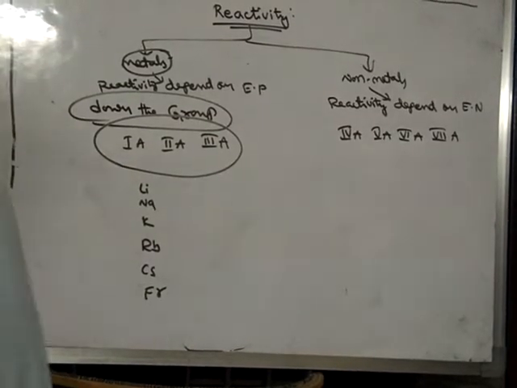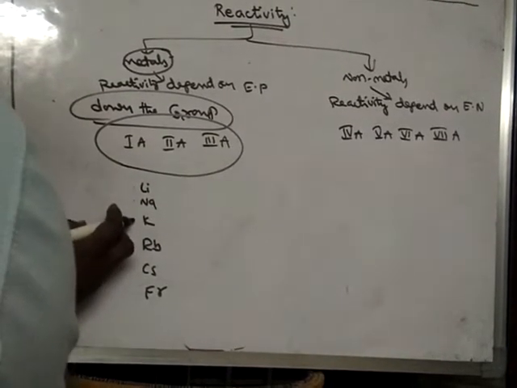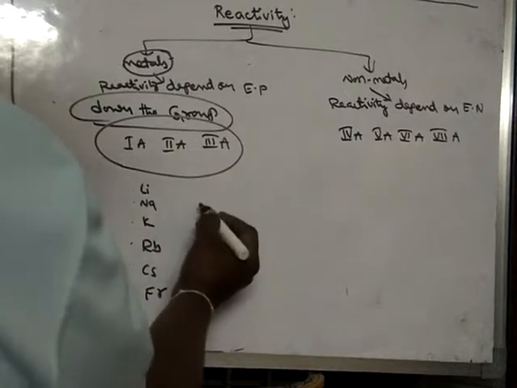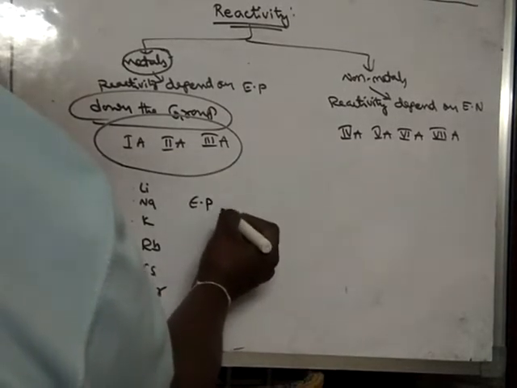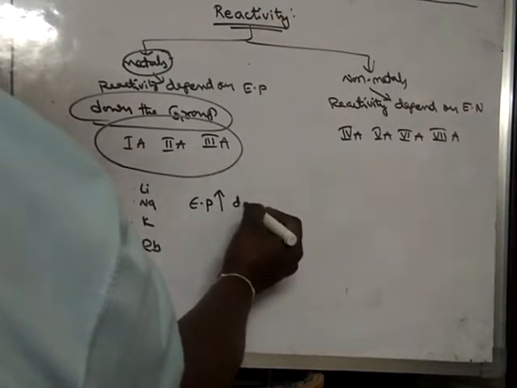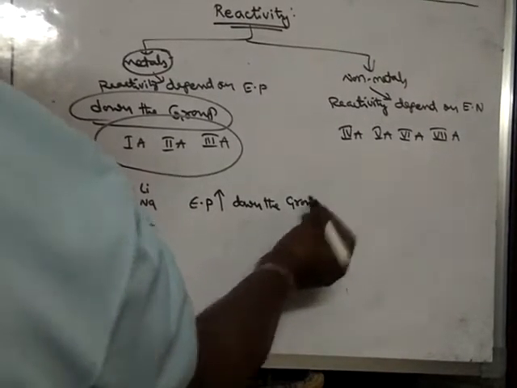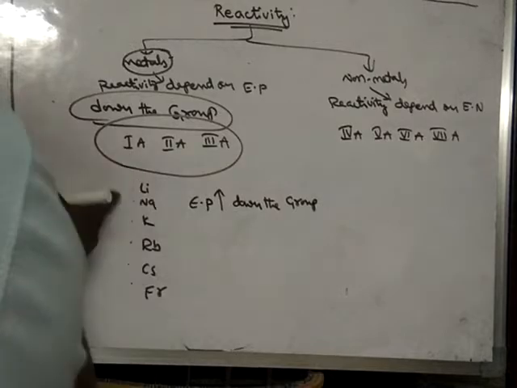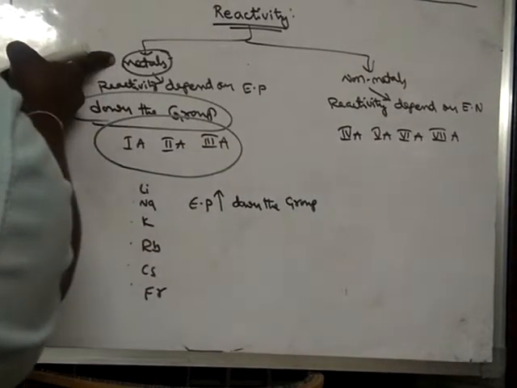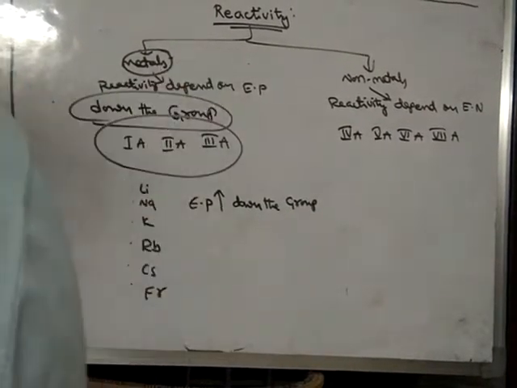Already we have seen that the electropositivity increases down the group. As these groups are metals, the reactivity depends upon electropositivity.